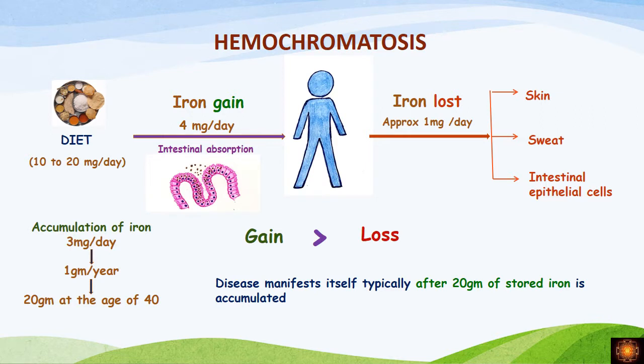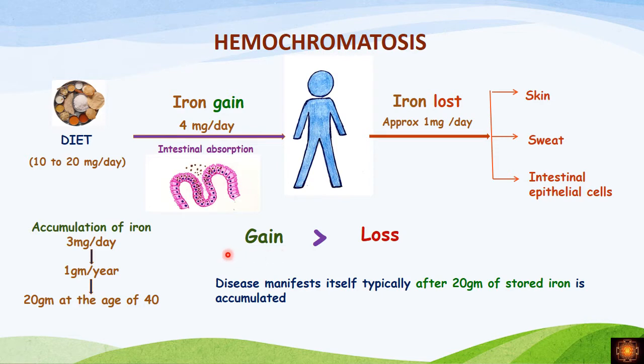Now what happens in hemochromatosis is that iron absorption is increased. Instead of 1 to 2 milligrams per day, the iron absorption becomes 4 milligrams per day. But the iron loss is the same, that is 1 milligram per day. So here we have more gain than loss. The extra amount of iron that has been absorbed starts accumulating in the body.